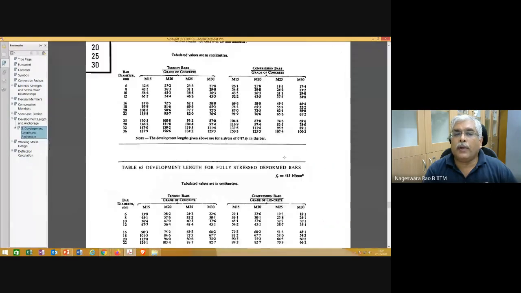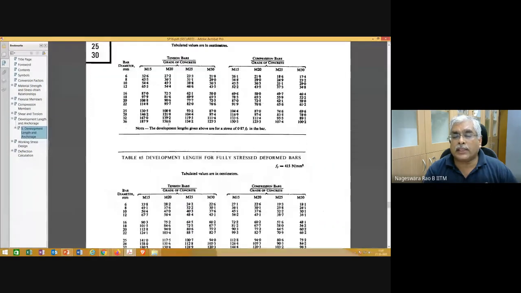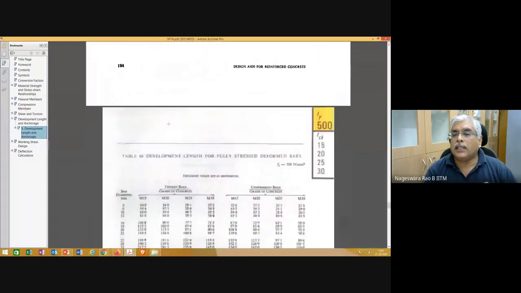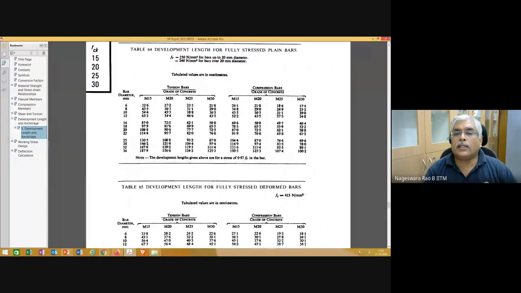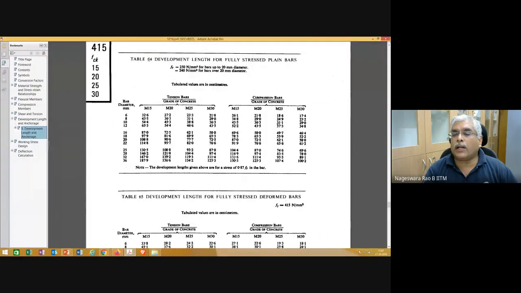If you see tables 64, 65, 66, whatever equation we looked at has been made into tables, depending on the diameter of the bar, the grade of concrete, and the grade of steel.